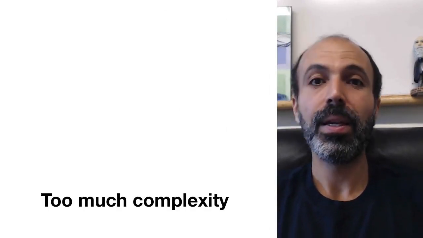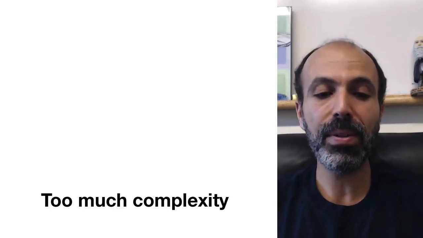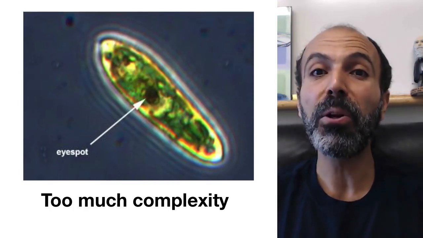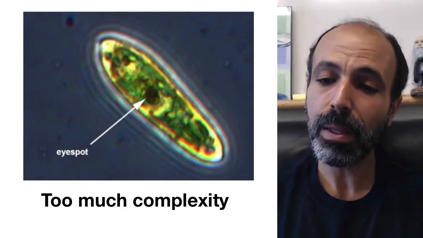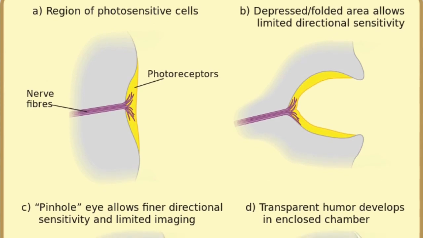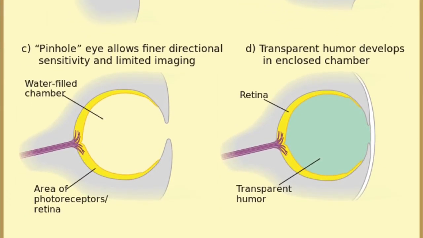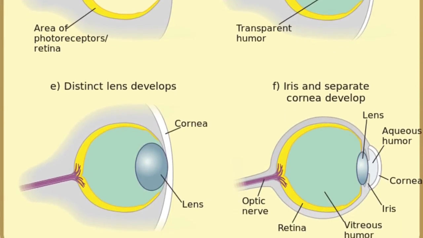Another criticism is this idea of too much complexity. And you often hear people saying, well, we don't see intermediates to eyes. Well, in fact, even the single-celled organism here, the euglena, has an eye spot photoreceptor. A simple photoreceptor is probably what was the first step into evolving what we see as the modern eye. The figure I show here on the slide depicts a series of events, starting with a simple photoreceptor with a nerve associated with it, up to the modern eye. And this is very, very easy to conceive of as having happened. So this shows you how something as complex as the eye could evolve through these simple steps, not involving a half eye or anything ridiculous like that.